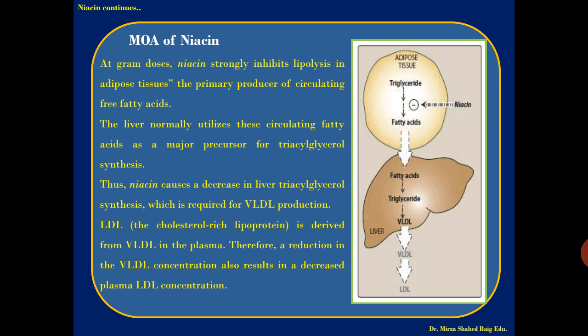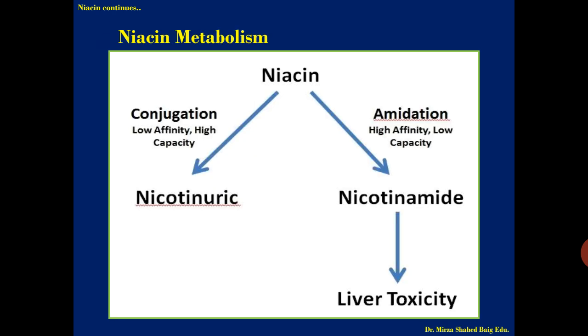So this is how the levels of LDL, VLDL, triglycerides and fatty acids all are affected. That is the mechanism of action of niacin. You can draw this diagram with a pencil for your answer when you are writing in the university paper, and this is the overall mechanism of action of niacin.